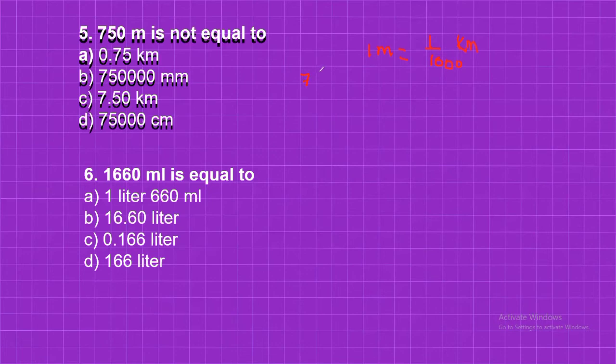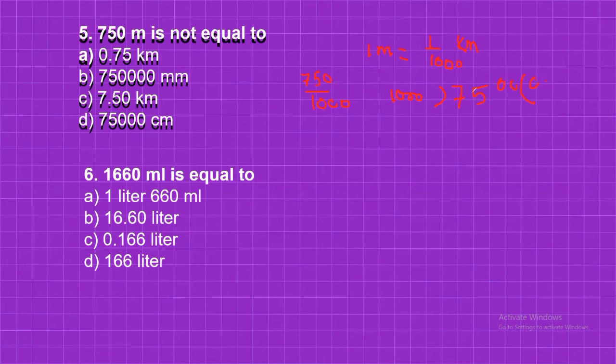So 750 divided by 1000. In that case, you need to do long division. You can do it here. 750 has 3 digits and 1000 has 4 digits, so division is not possible. So you need to put the decimal here.